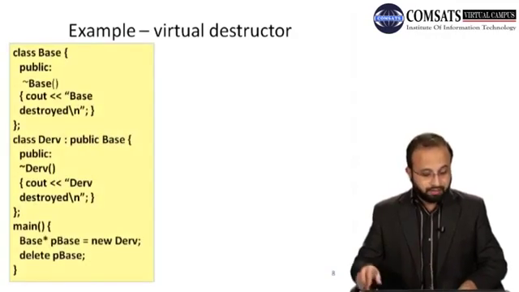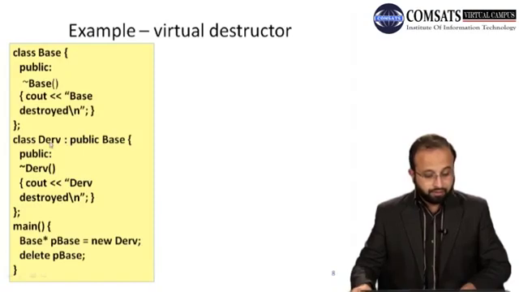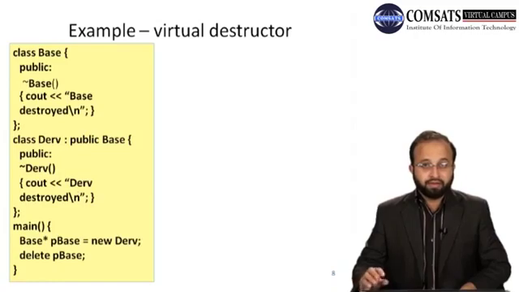So we have a base class and we create a derv class that is publicly inherited from the base class, okay. So in the base class we have one destructor, in which there is just one statement that says base destroyed, and then in the derv class we have a public destructor that says DERV destroyed. So on this we have to check which destructor will be executed. Now here in the base class the destructor is not virtual, because when it is virtual we have the keyword virtual there.